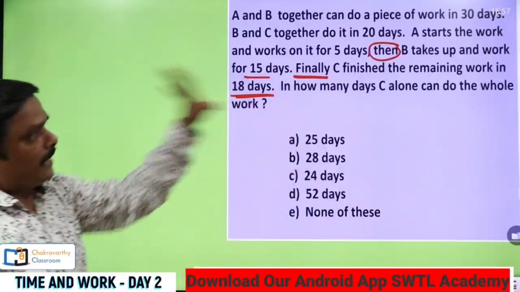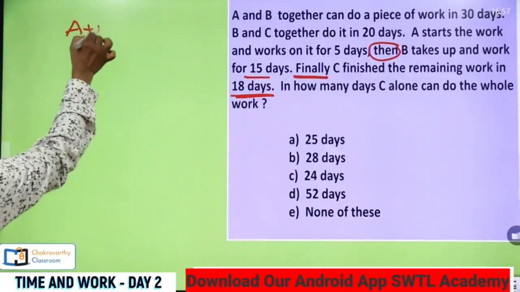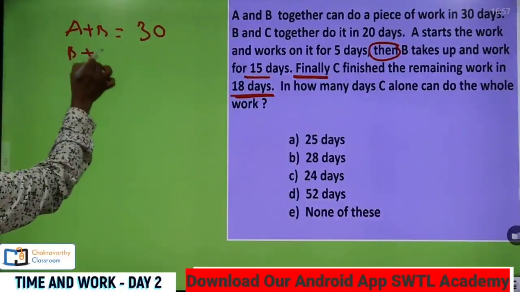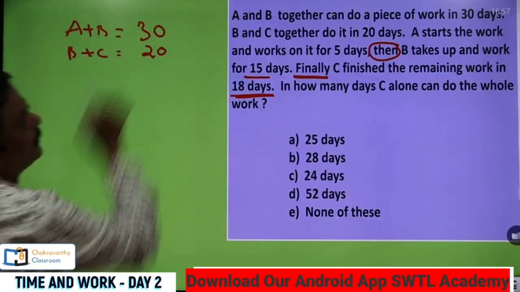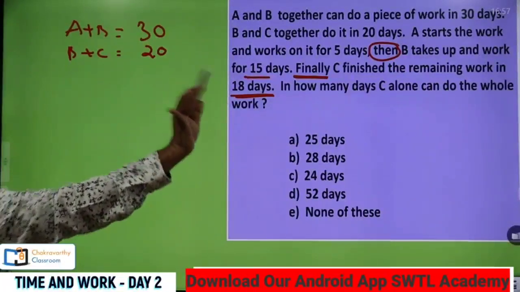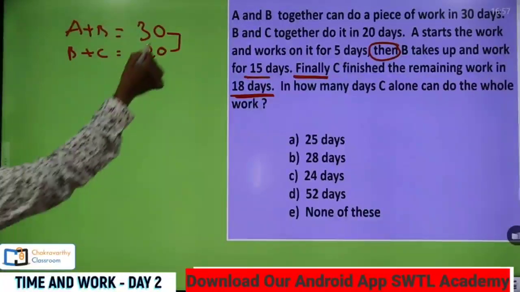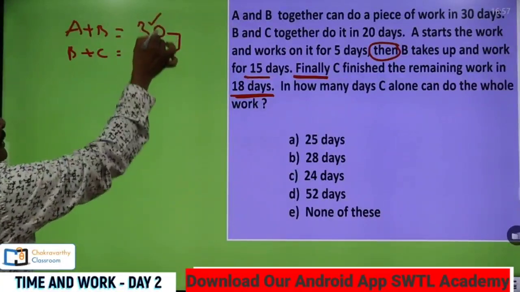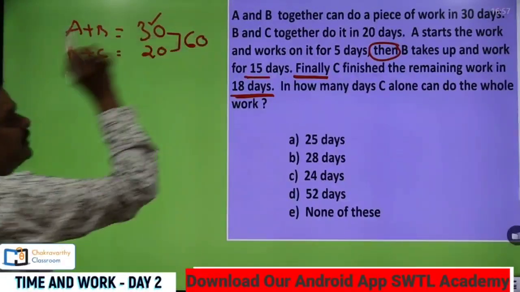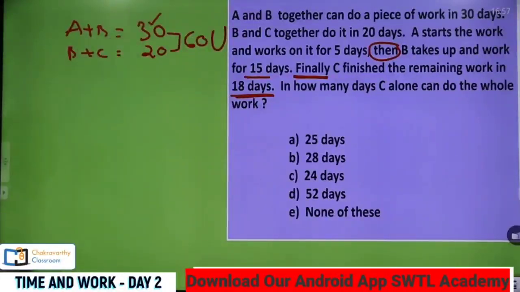Now we will start the question as it is with LCM method. How they have given A and B together can do. Now I am writing here A and B together can do the work in 30 days. Then B and C's capacity they have given 20 days. That's it. Okay. Then after that A starts the work. We will go back to that one. But before this just take the LCM of this one. What's the LCM here? This is 30 and 20. Take the highest number. 30 once 30, 30 twice 60, 60 goes in 20. So directly 60 is the LCM. And 60 units of work, the complete work.